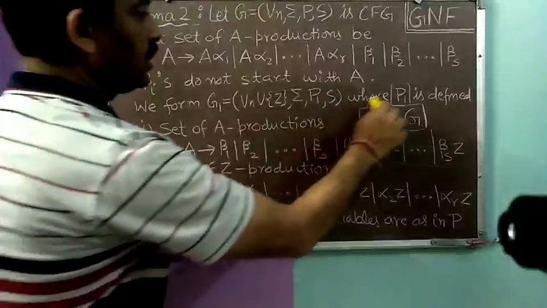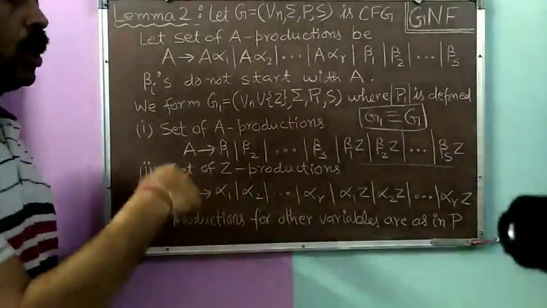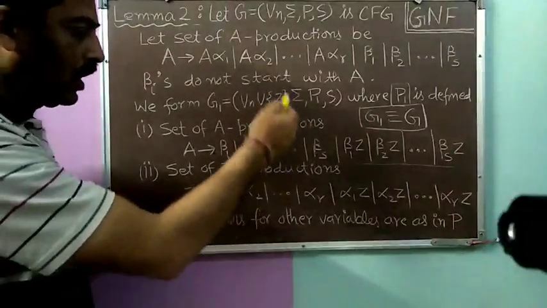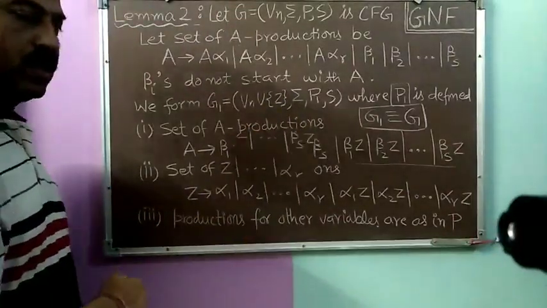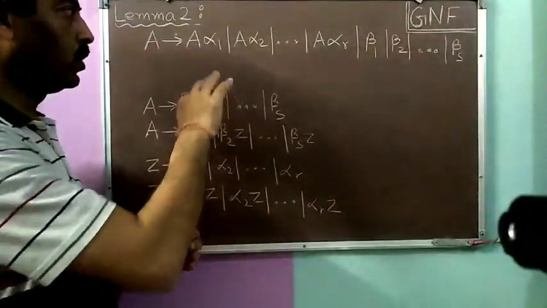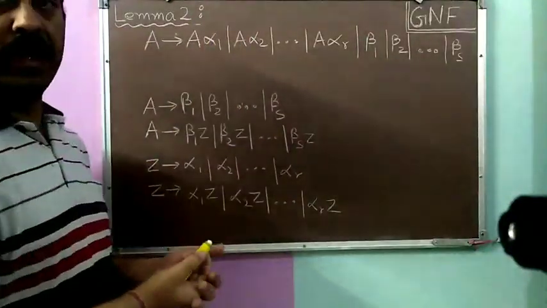Now we claim that G1 is equivalent to G. So how are they equivalent? With the help of one example, we will look at how these two are equivalent. Now we will look at how both the grammars G and G1 will be equivalent.